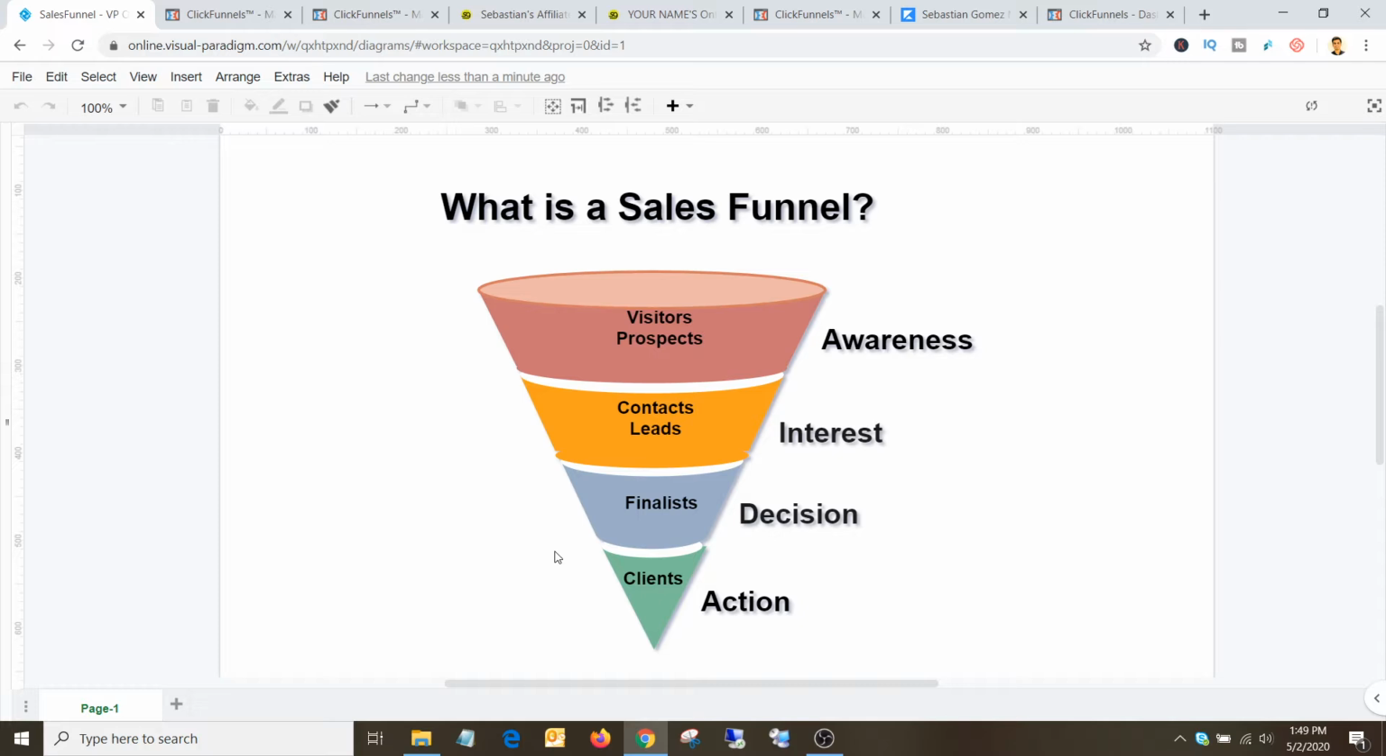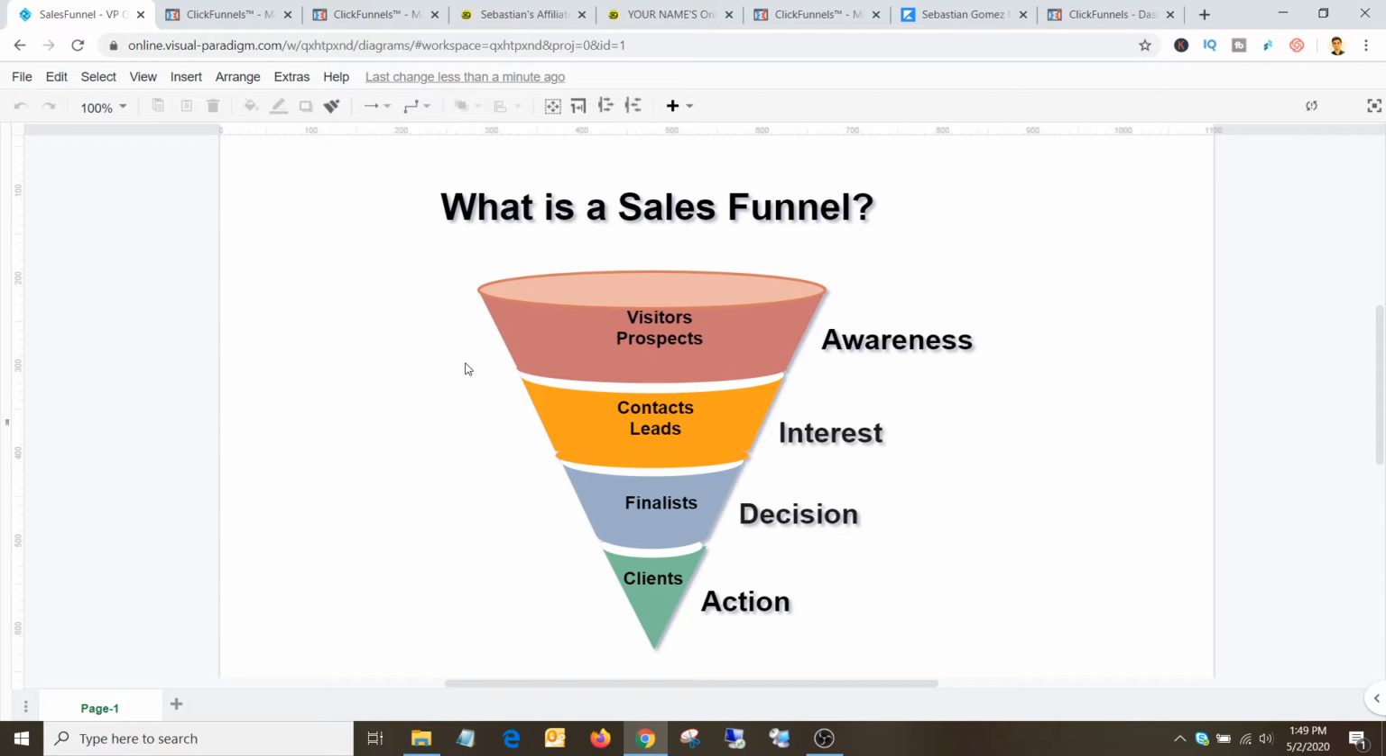So let's get started with today's topic. What is a sales funnel? A sales funnel is nothing but a process of your visitors getting converted into buyers by pre-educating them about your offer or a service that can actually help them solve the problem.